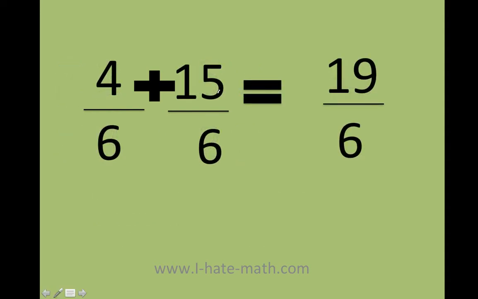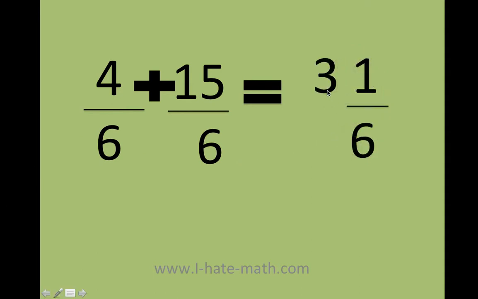I'm going to get 4/6 and then 15/6. Since I have the same denominator, I can just add the top, which is 4 plus 15 gives me 19/6. Now, this could be your answer, or you can make this answer into a mixed number. Remember, you keep the same denominator and you find a number very close that when you multiply it by 6 gives you 19. In this case, remember, 6 times 3 is 18 plus 1 will give you the 19/6. Remember, there are more videos about converting fractions into mixed numbers.